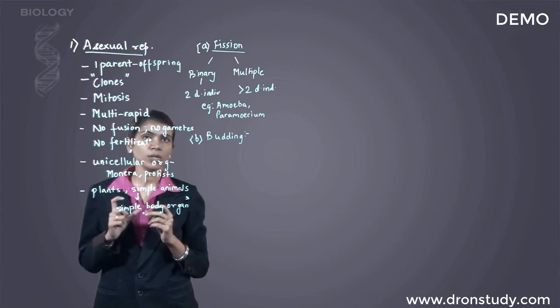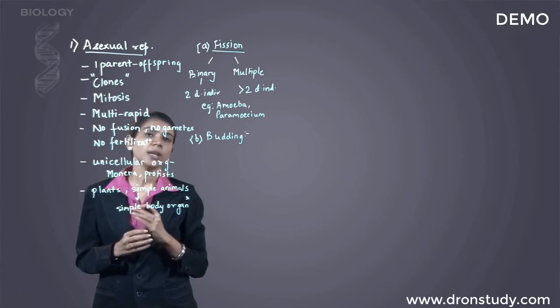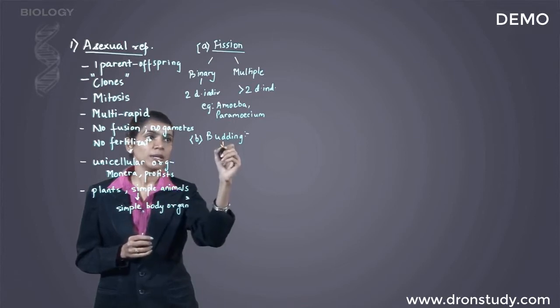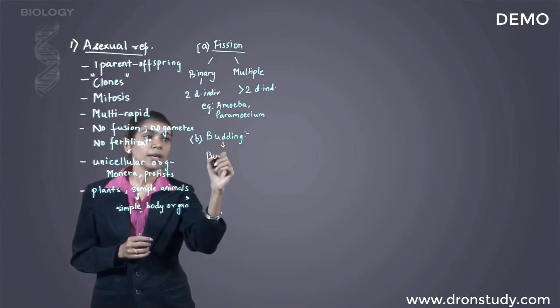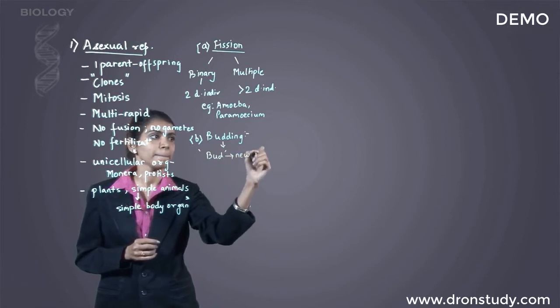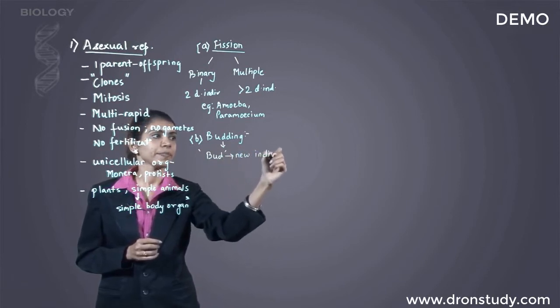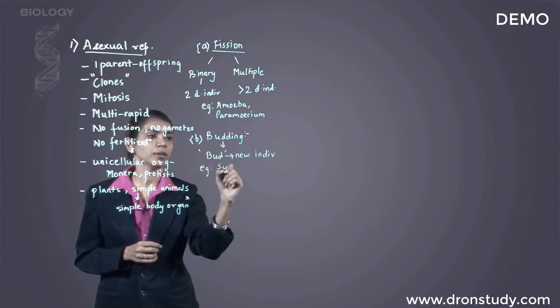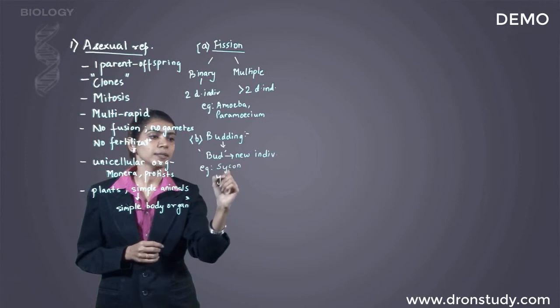Now the bud has the nucleus and it is an outgrowth on the parent body. The bud now detaches from the parent body and it develops into an entire new individual. So here in budding, it is the bud which forms the new individual. Examples, sycon and yeast.